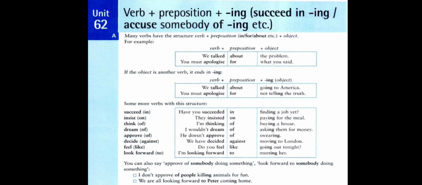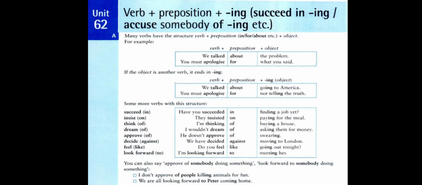Noun phrase, let's say the word man, and the man, the boy, the girl, etc. And the problem, here we have the problem, two words, and they don't have a subject and verb, just the word and its article. It functions as a noun in the position of object. That's why we call it a noun phrase, the problem.